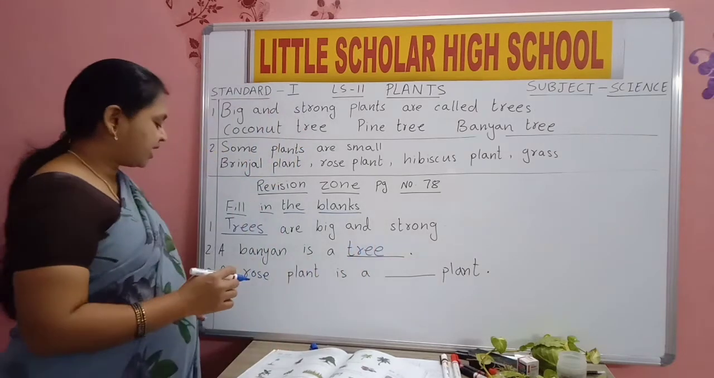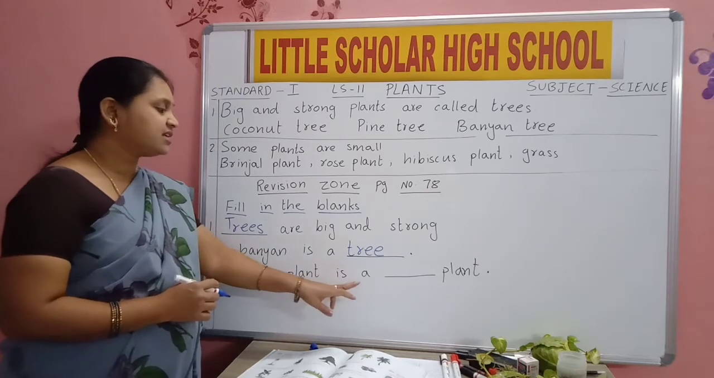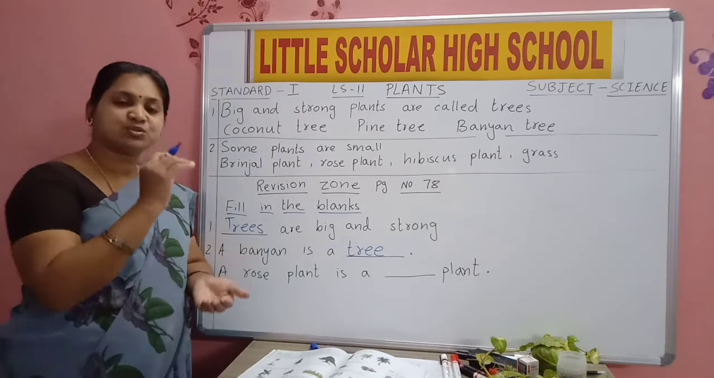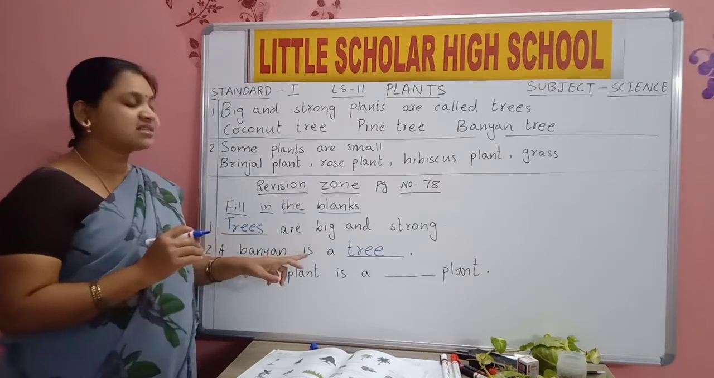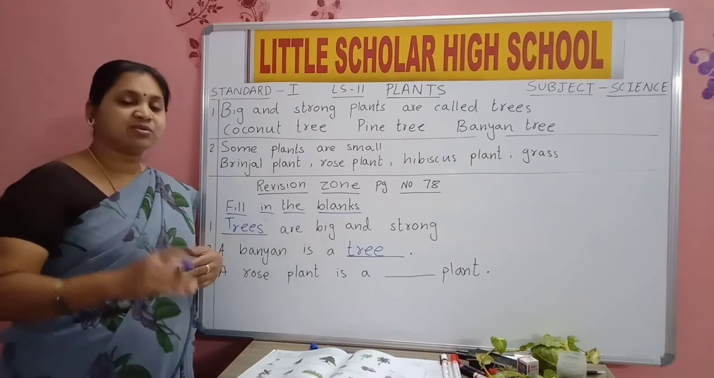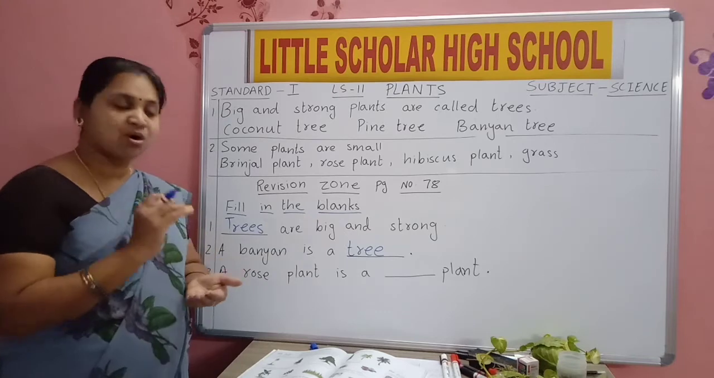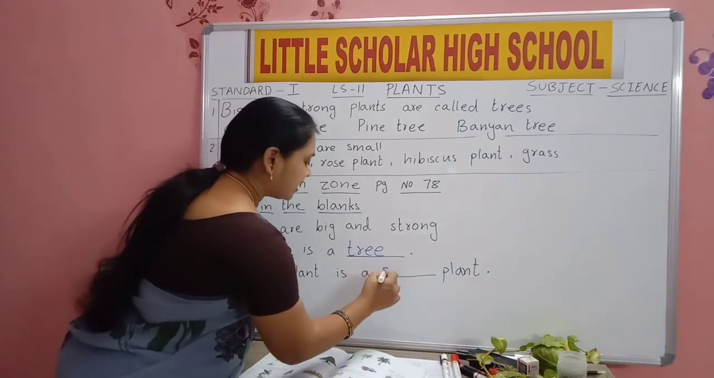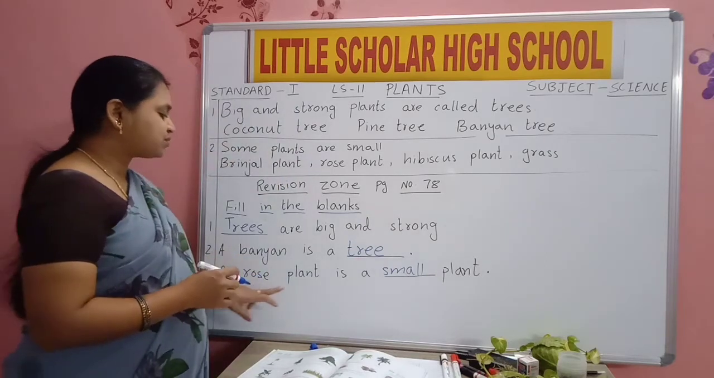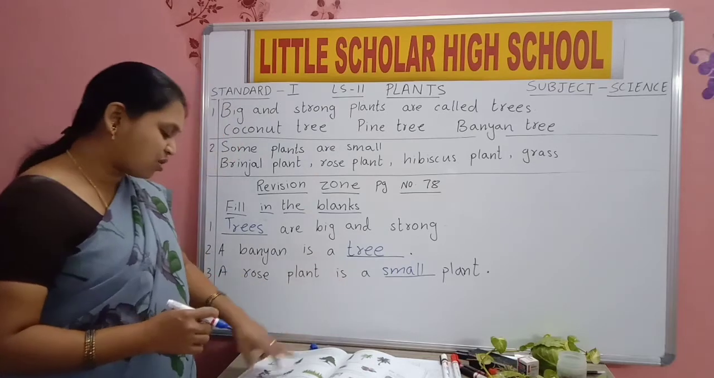A rose plant is a small plant. How is a rose plant? Small plant. A banyan is a big plant, a big tree. Big and strong. A rose plant is a small plant. S-M-A-L-L, small.